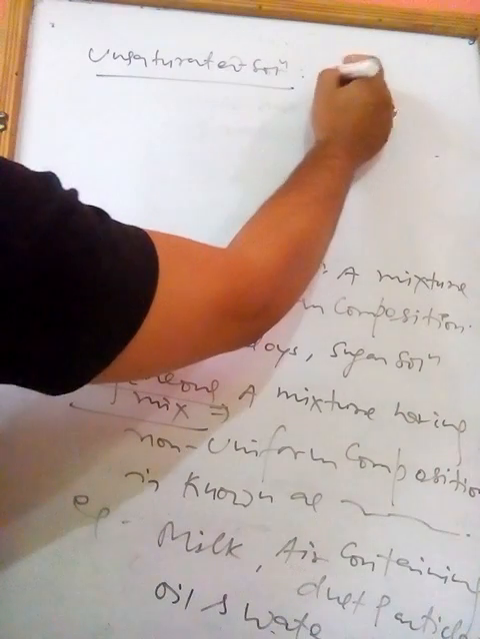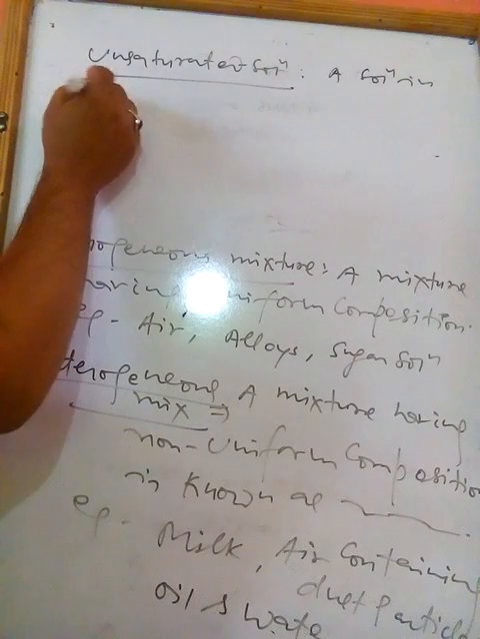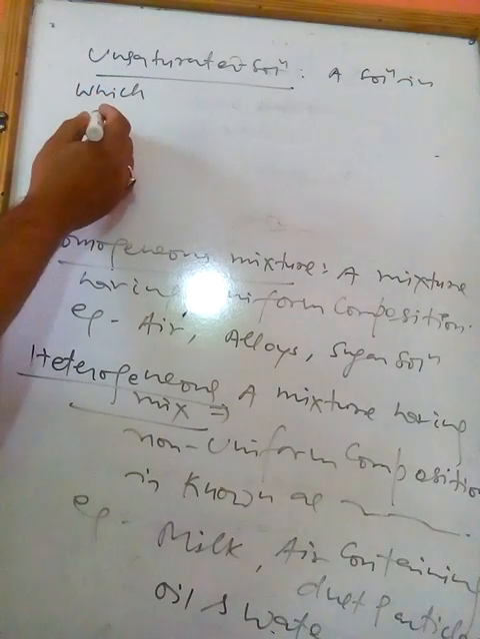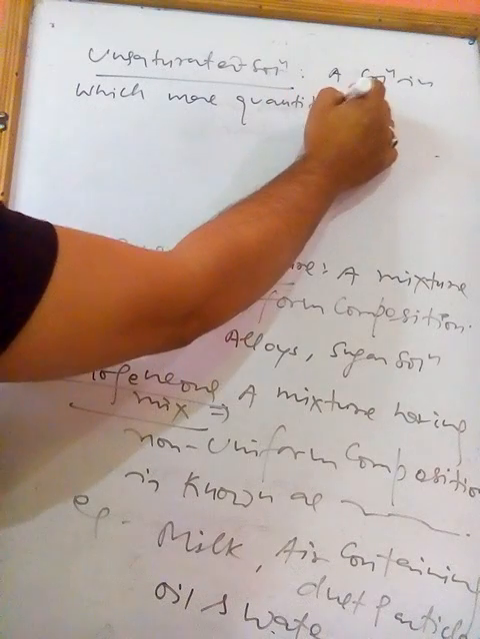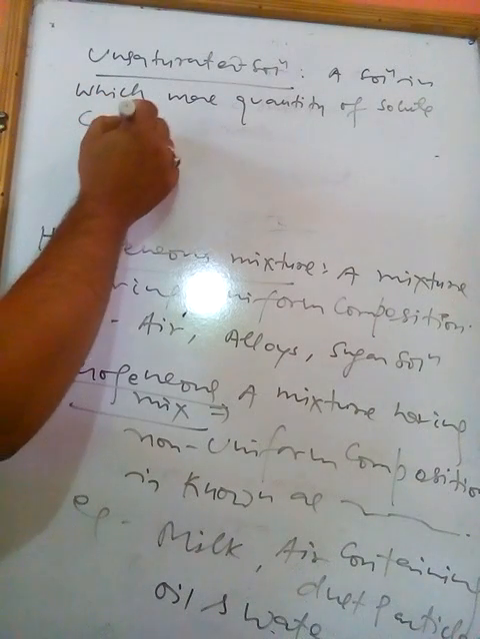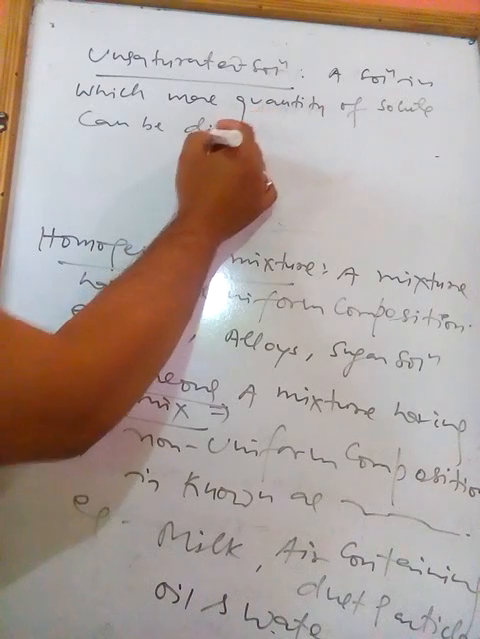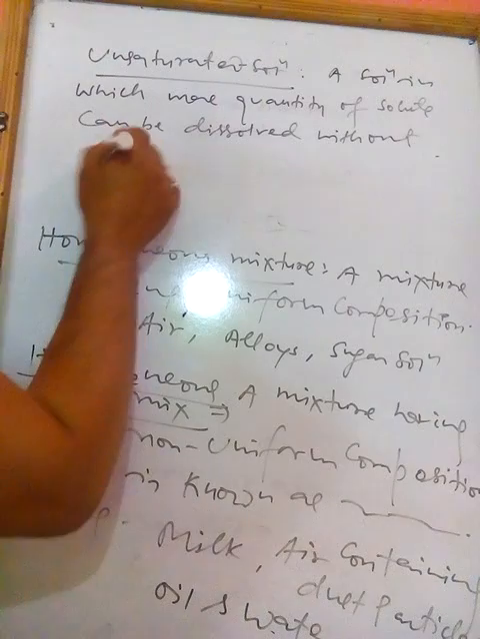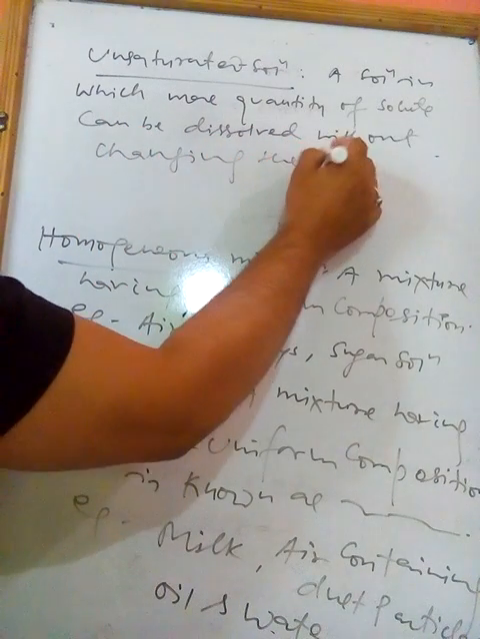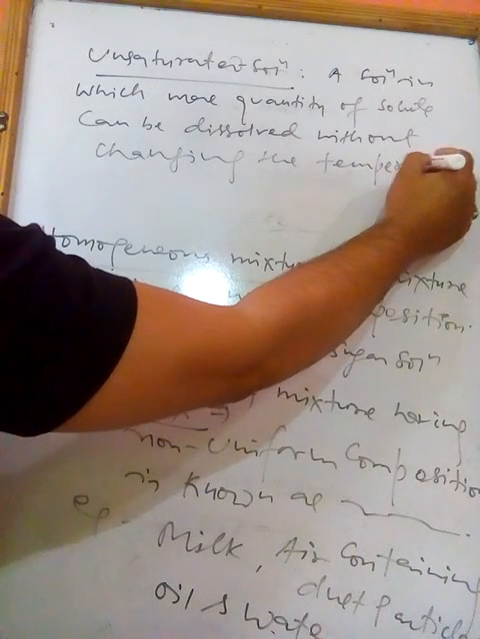So what is the correct definition of unsaturated solution? A solution in which more quantity of solute can be dissolved at constant temperature, without changing the temperature, is known as unsaturated solution.